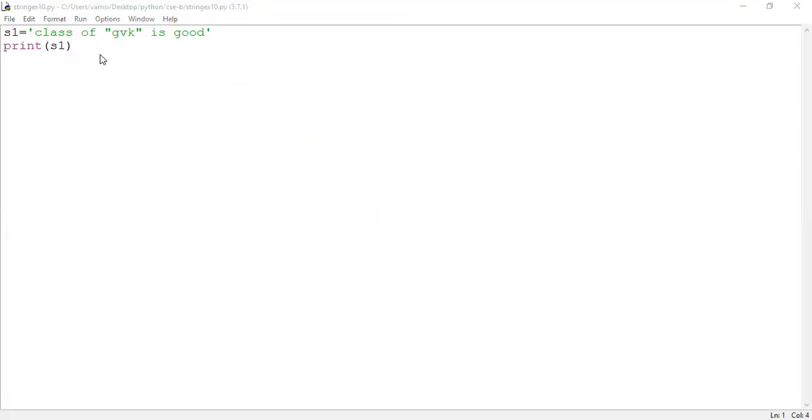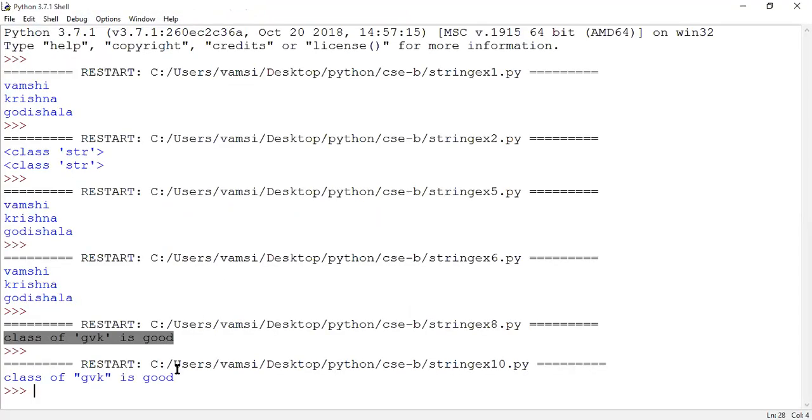See the output. Does it work? Yes, sir. So now we got GVK in which format, guys? Within double quotes. Are you understanding? Yes, sir. Now my requirement has changed.